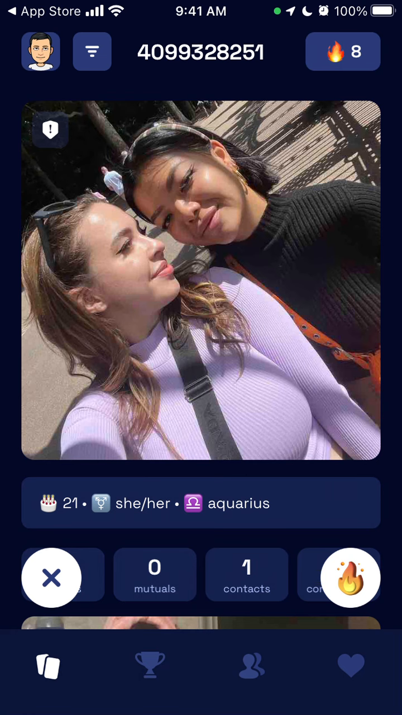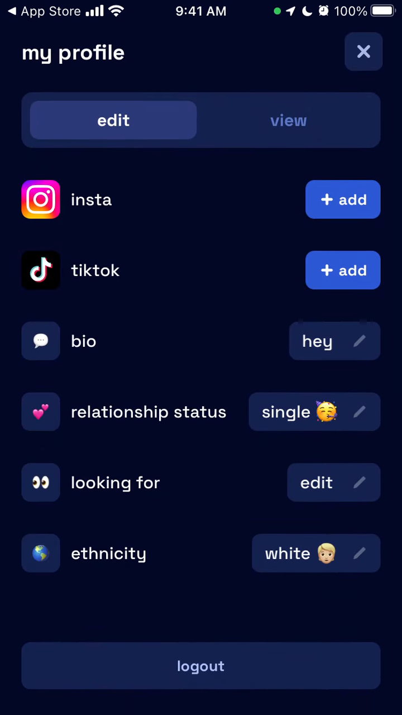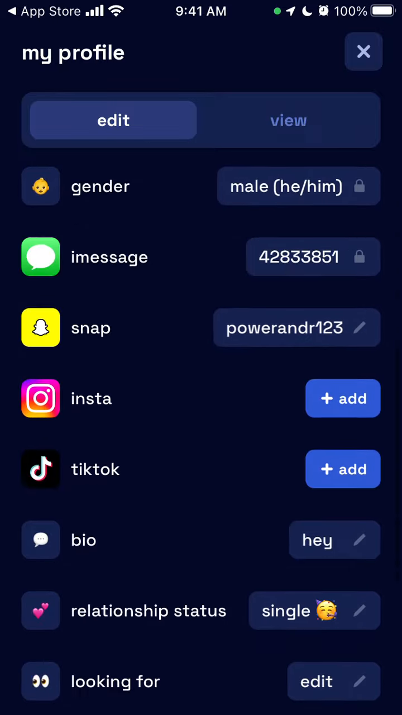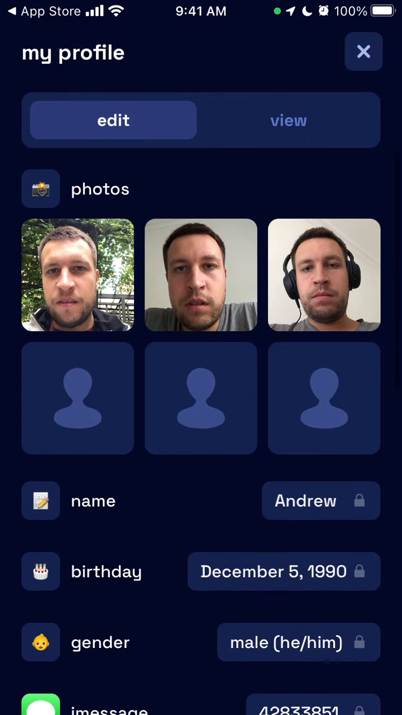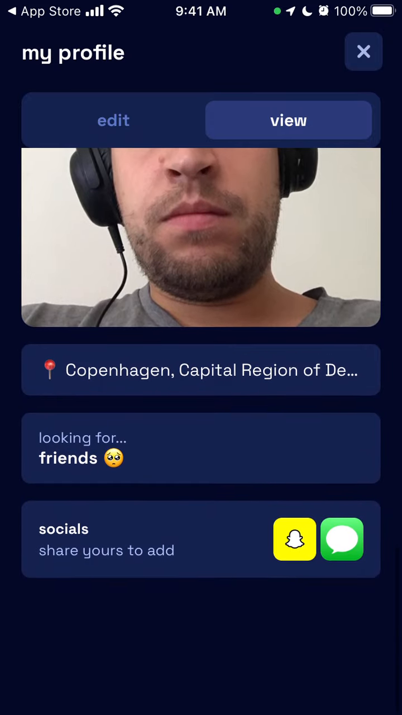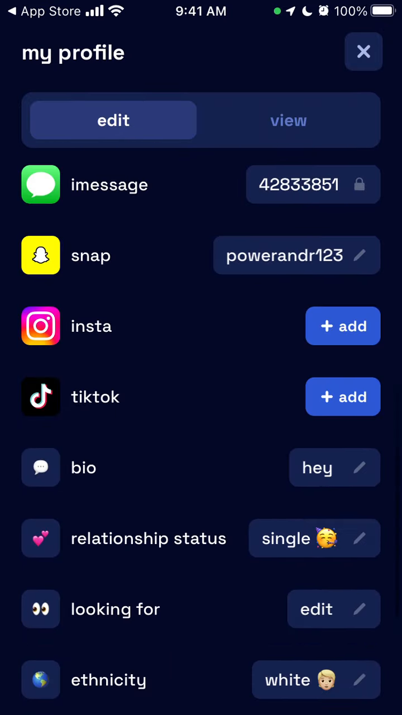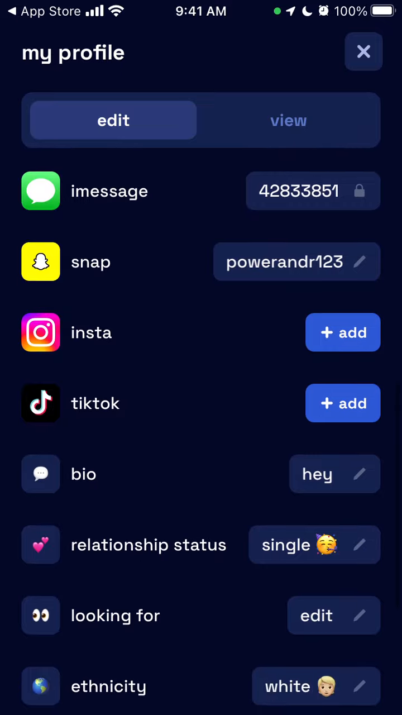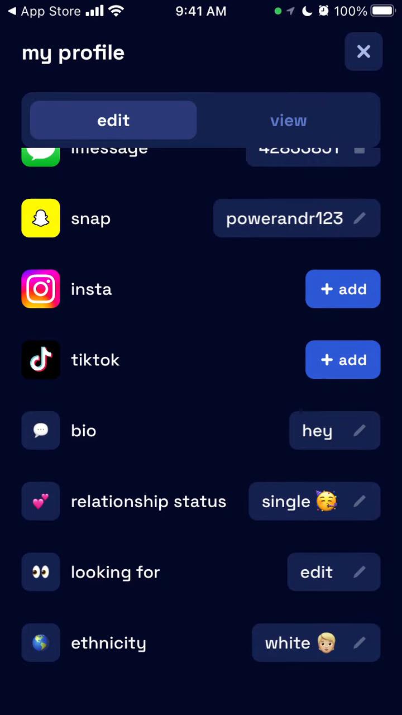So you create your account with Snapchat. You can log in with your Snapchat, then you can just connect your Bitmoji. After that, you add your profile pictures. You can view your profiles like that. And then you need to add your socials. You need to add your Snapchat username, so you will be able to share it.